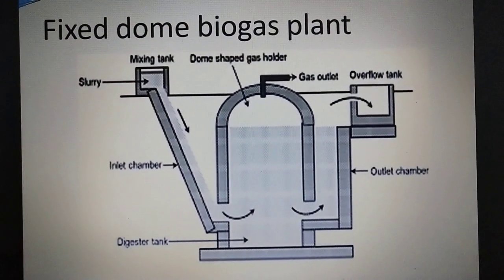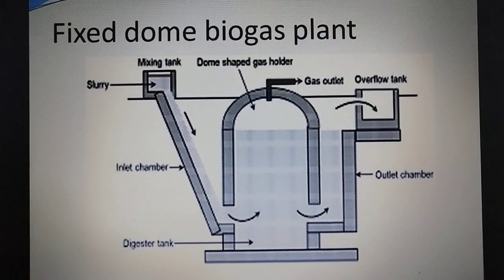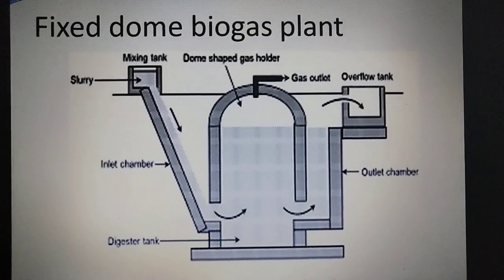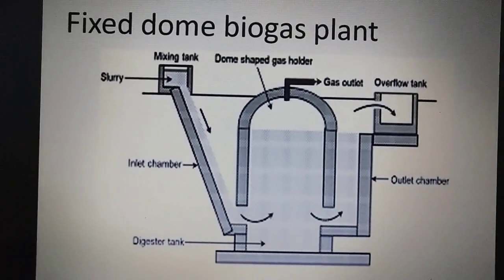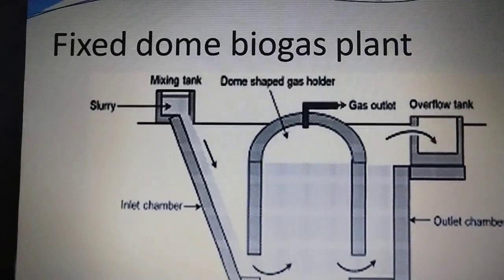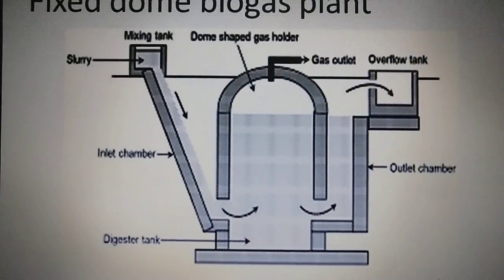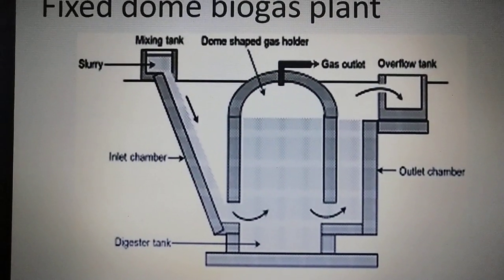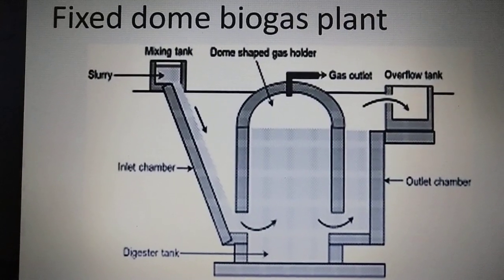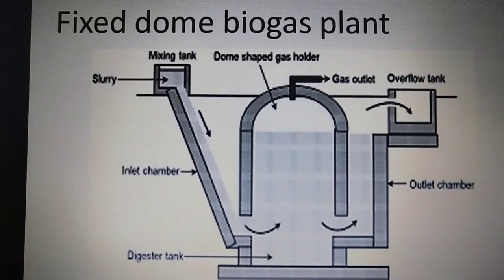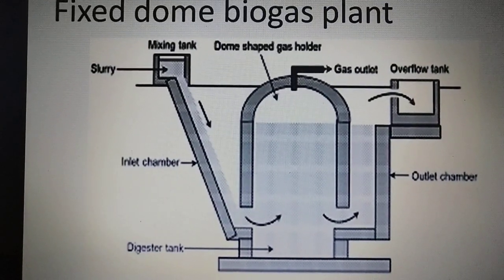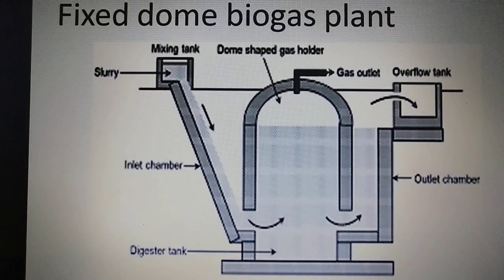Now this is a biogas plant which is dome shaped. You can see the structure of the biogas plant. At the top of the dome there is a gas outlet pipe and a gas valve. There is a sloping inlet chamber called the mixing tank on the left side of the digester, and on the right side there is a rectangular outlet chamber, both made up of bricks and cement.